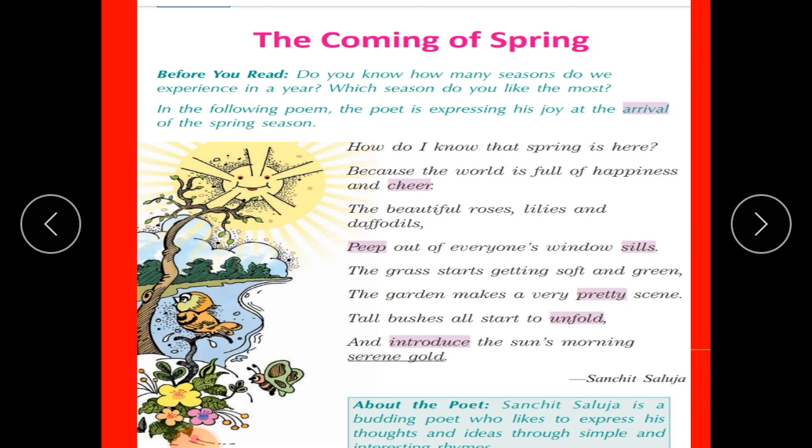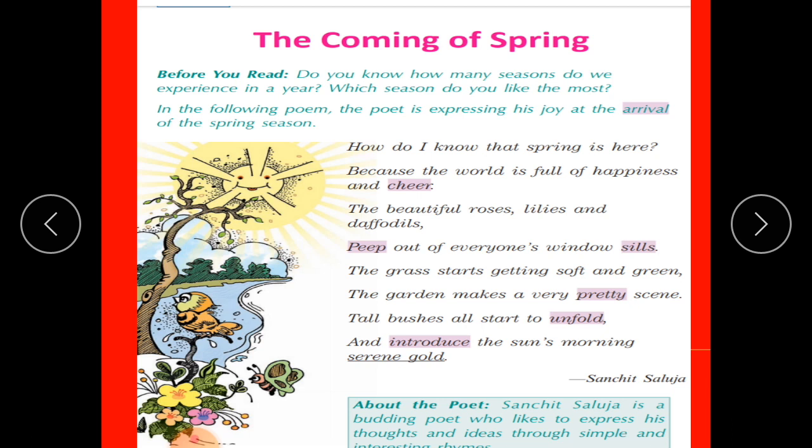Cheer is joy, happiness. The beautiful roses, lilies, and daffodils peep out of everyone's window sills. Peep means to look quietly or to silently look from a distant place. Sills means the edges of the windows.